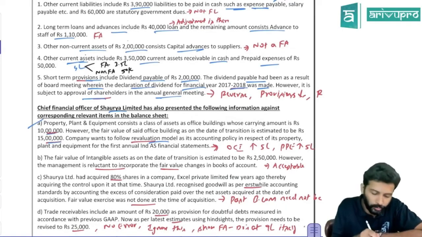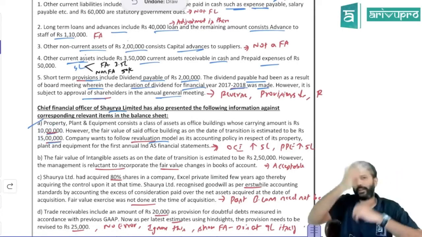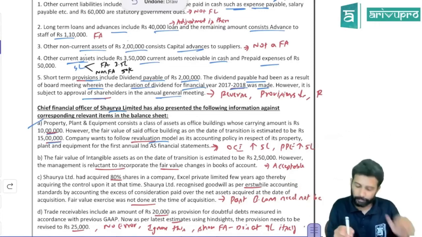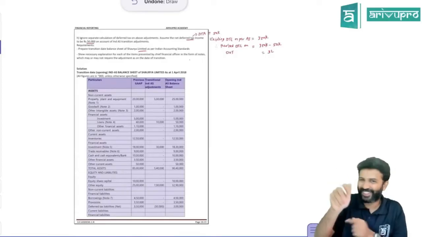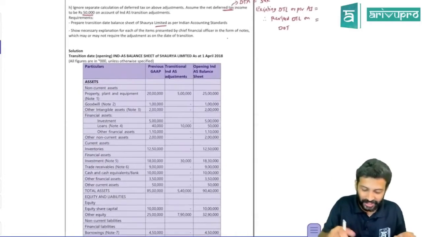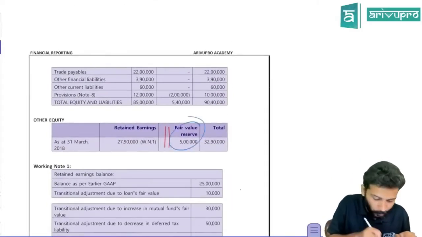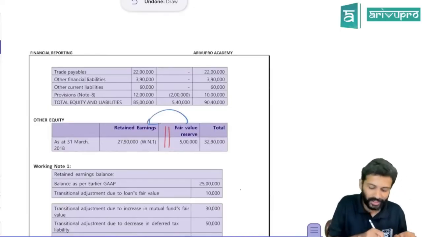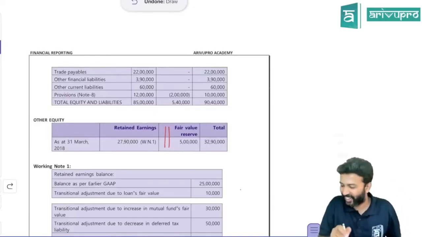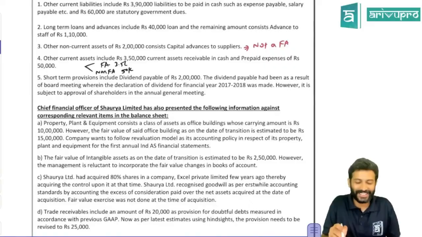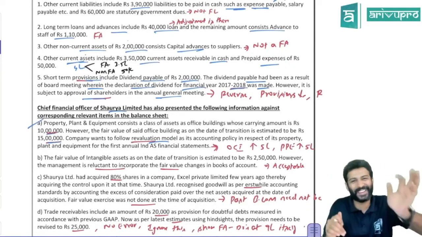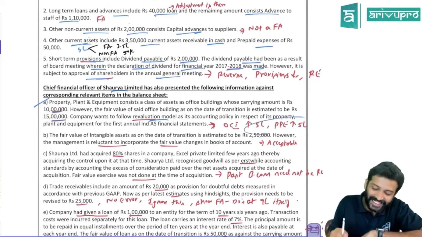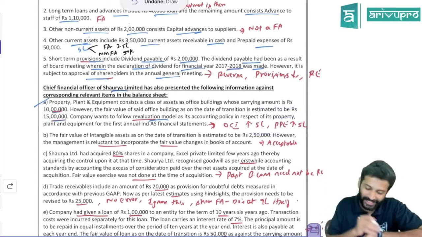So if you want to go for fair value, currently you're showing 10. If you want to go for fair value, you have to increase it by 5. So OCI balance will increase by 5 and PPE balance will increase by 5. Here they have not done it through retained earnings. They've shown it under fair value reserve. Here I'll show you. They've not put this 5 lakh under retained earnings. They've shown it under fair value reserve. Okay. So it's a little controversial. Two problems they've done in different ways. You take a call what you want to do. I'll leave it to you. Toss the coin. Whatever comes to your mind, you do it. Okay. So that is the funda around this particular adjustment.